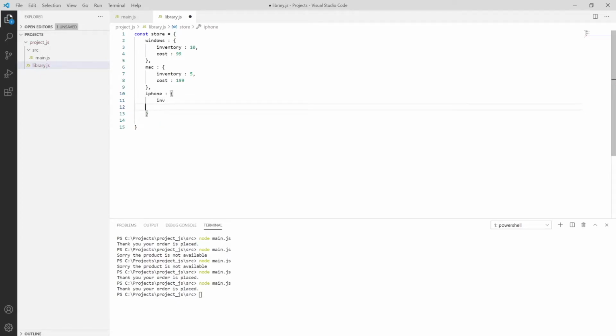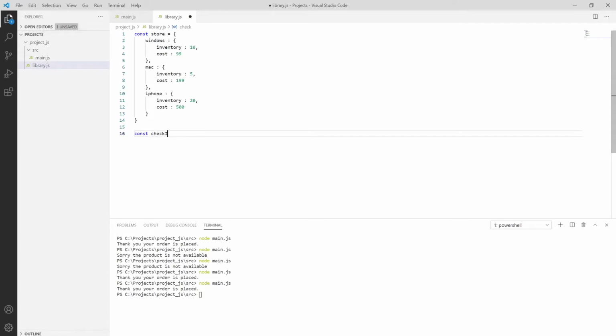And then we have one more thing, which is iPhone. In the inventory we have 20 iPhones, and the cost is 500. So simply we have created our data, but we have to create the promises. So let me put this data and then save it. Now we create the promises, as a constant, and it will check the inventory.